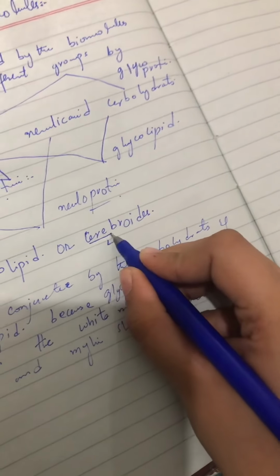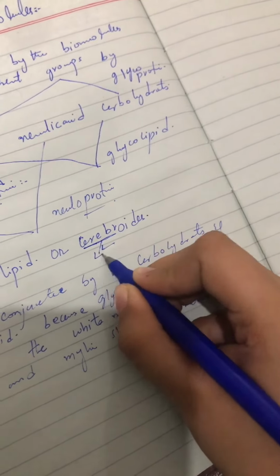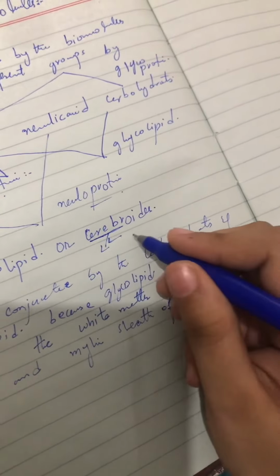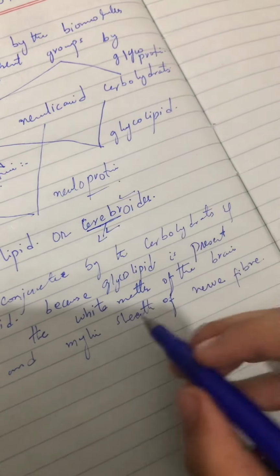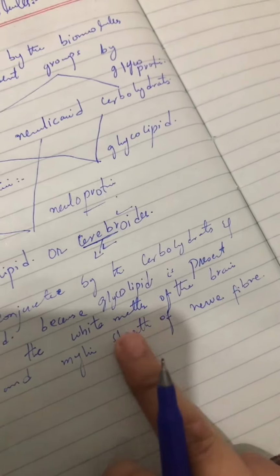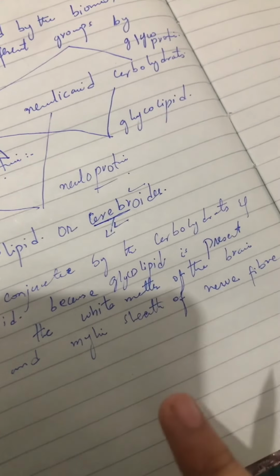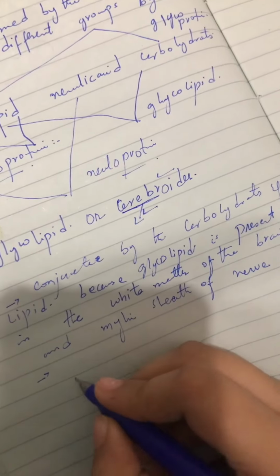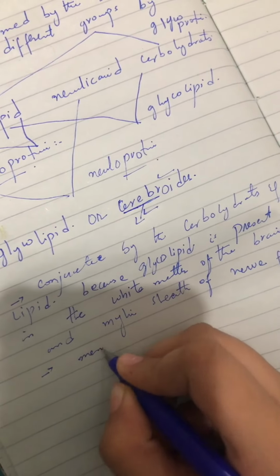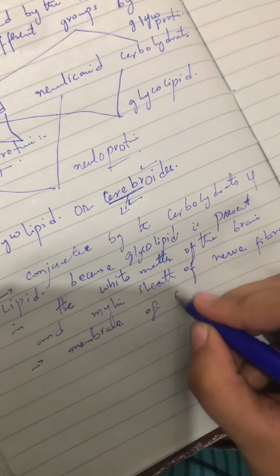Cerebroid is derived from the cerebrum, right? Cerebroids, because the cerebrum is a part of the brain. So that's why it's known as a cerebroid, because it is present in the white matter of the brain and the myelin sheath of the nerve fiber. Glycolipid is also present in the membrane of chloroplast.